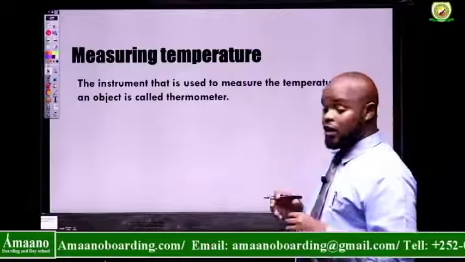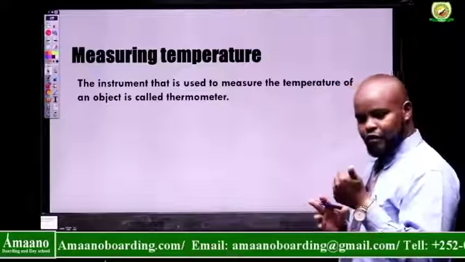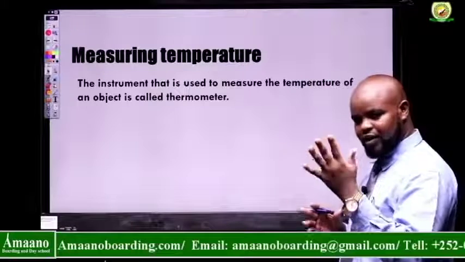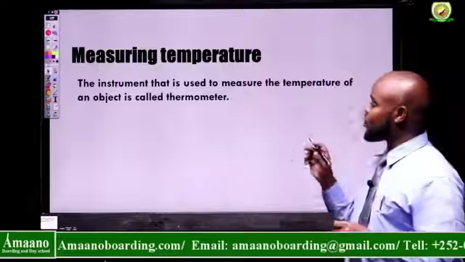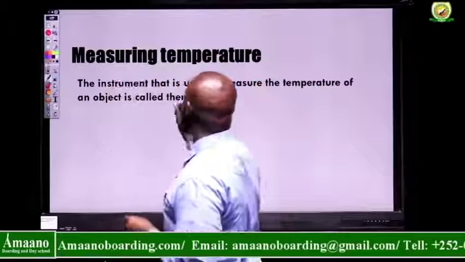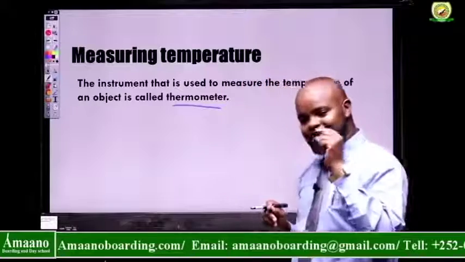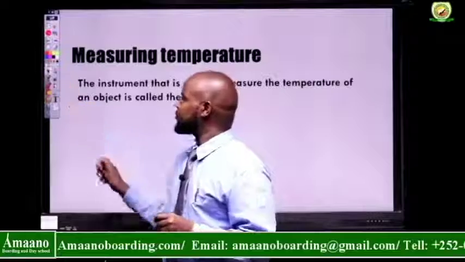Okay, now let's see how we can measure the temperature of a body, object, place, water, everything, right? The instrument that's used to measure the temperature of an object is called what? It's called a thermometer. A thermometer is the device that we use to measure the temperature, right?